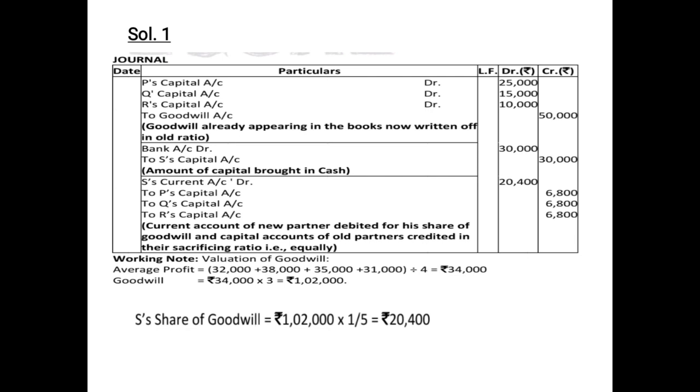We have divided 20,400 rupees equally, that is in the ratio of 1:1:1. That comes to 6,800, 6,800 and 6,800 for all the three partners. So I hope the case and the question is clear to you.